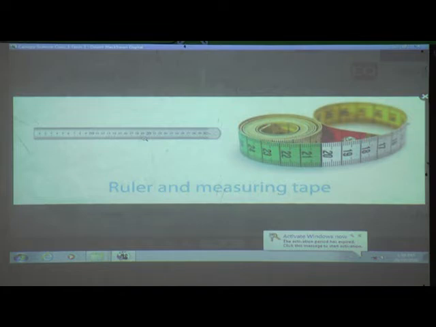Come on. And show this tape to your parents and ask them if it is available at home. Ask them to give it to you. By using this tape also you can measure the length of anything. You can measure the door, the TV, the length of a chair, a stool, a table, the length of your shirt, the length of your pant, isn't it?